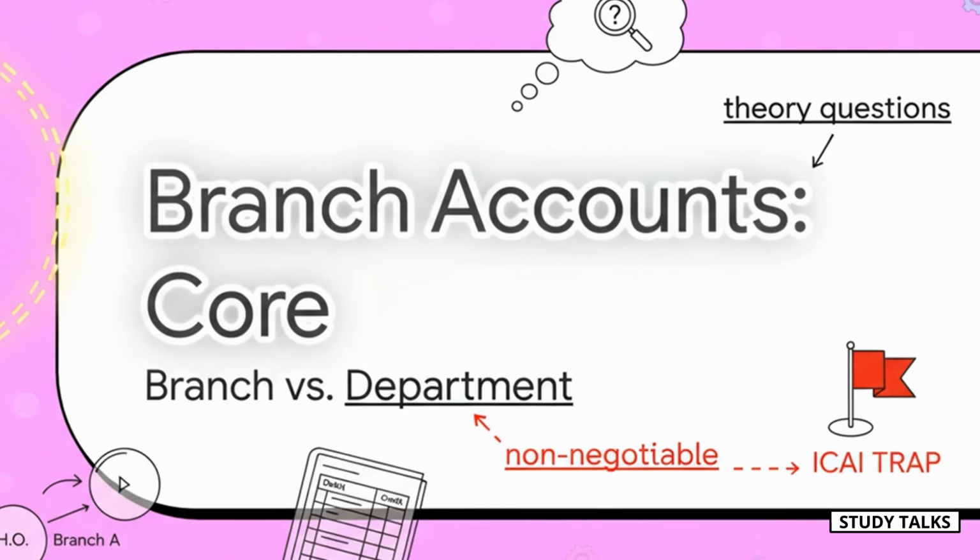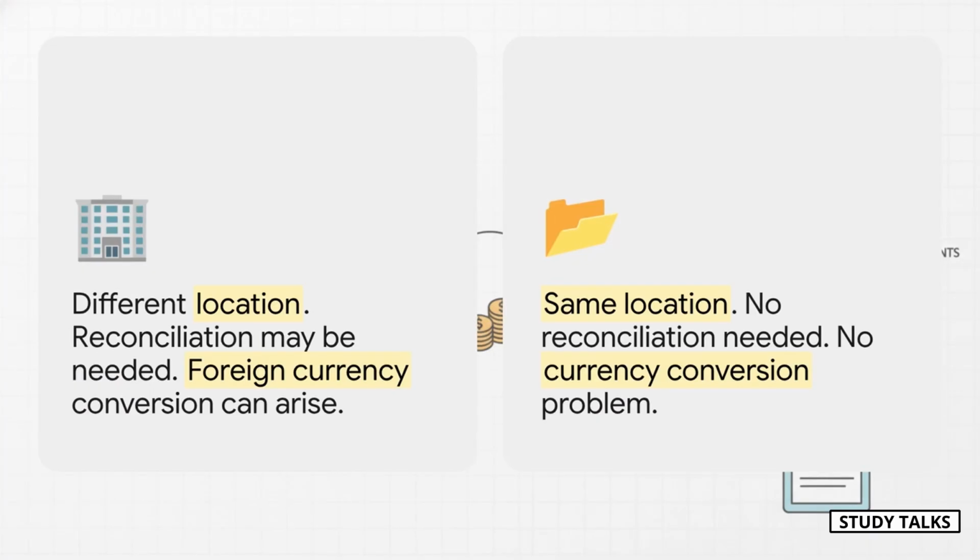Let's build our foundation. You can't build a strong building on a weak foundation, and it's the exact same thing with accounting. Getting these basics right is non-negotiable, because everything else we do today will build on these ideas. So first things first, what's the difference between a branch and a department? Well, it all boils down to one word, location. A branch is in a different city, a different place. Think head office in Mumbai, branch in Chennai.